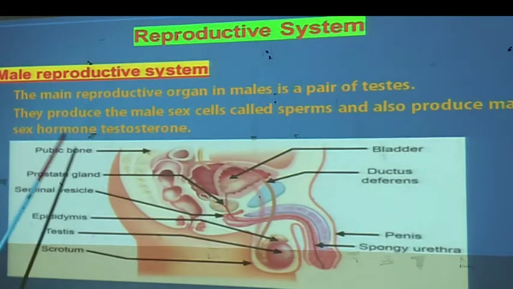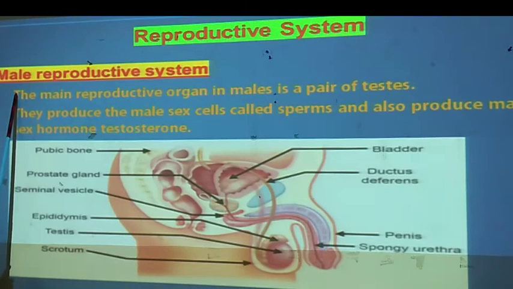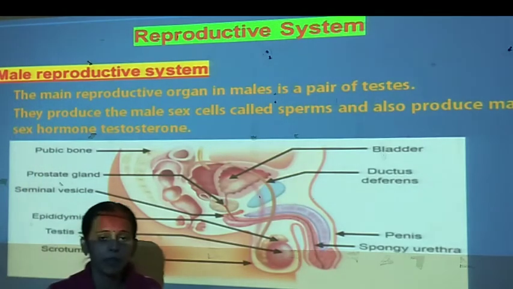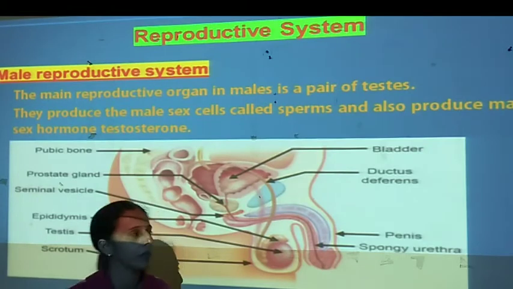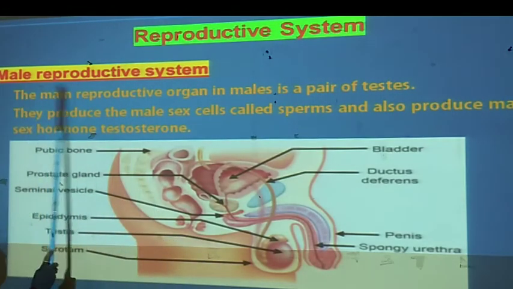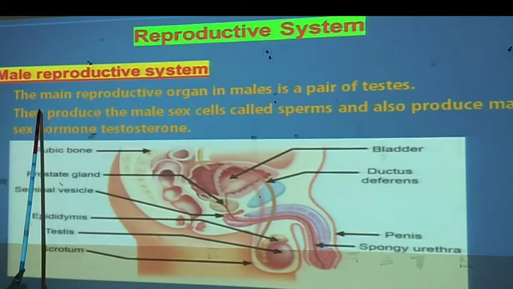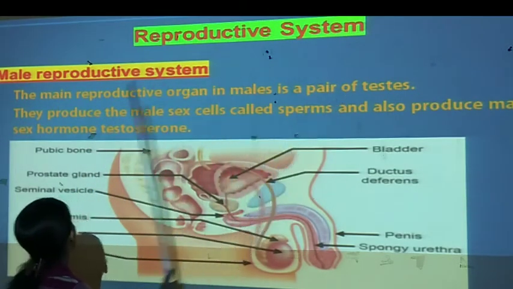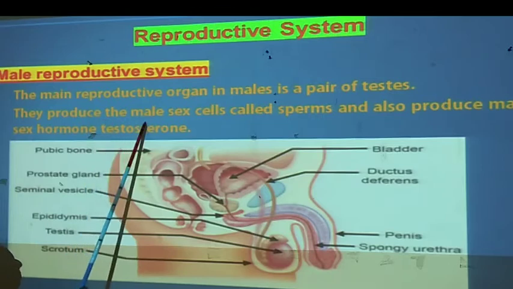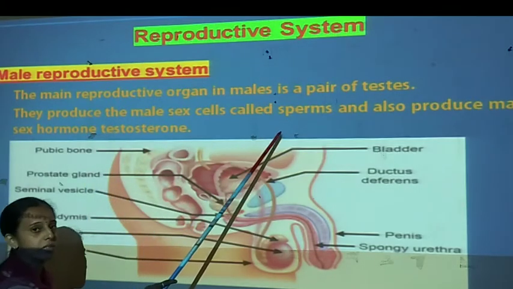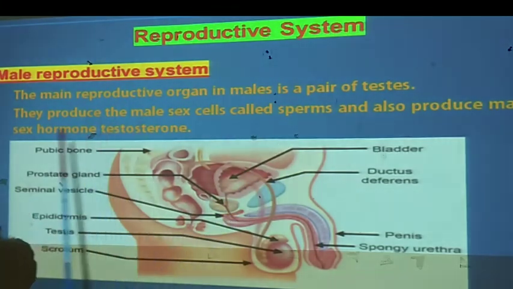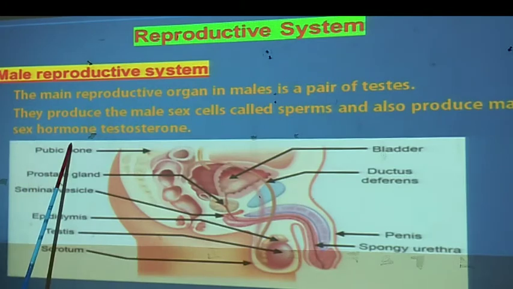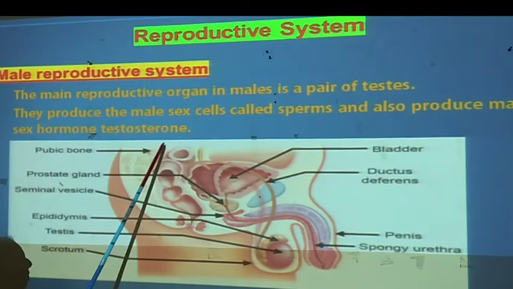Now about the human reproductive system. There are two reproductive systems, which are separate in male and female. In case of the male reproductive system, the main reproductive organ is the pair of testes. They produce the male sex cells called sperms and also produce the male sex hormone called testosterone.